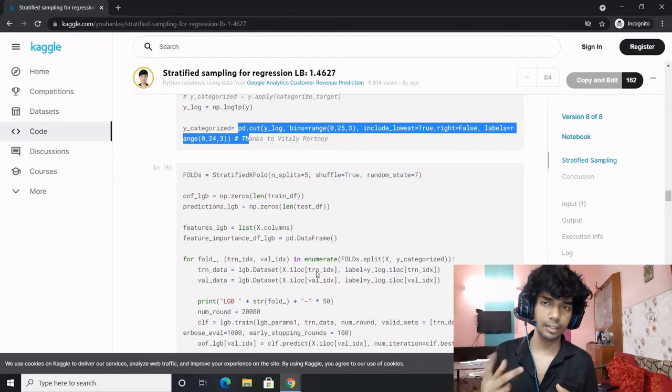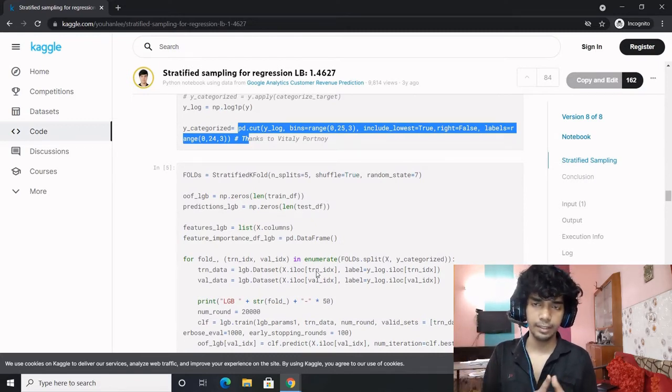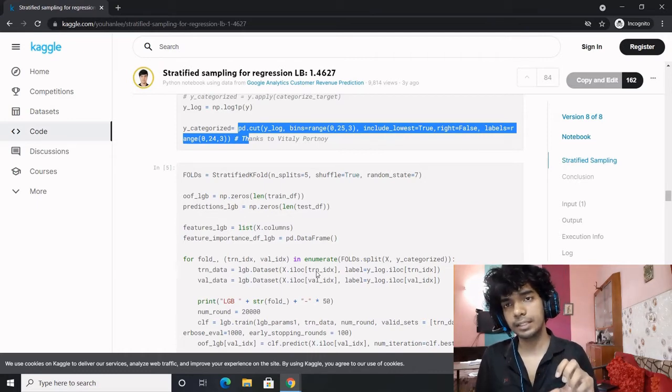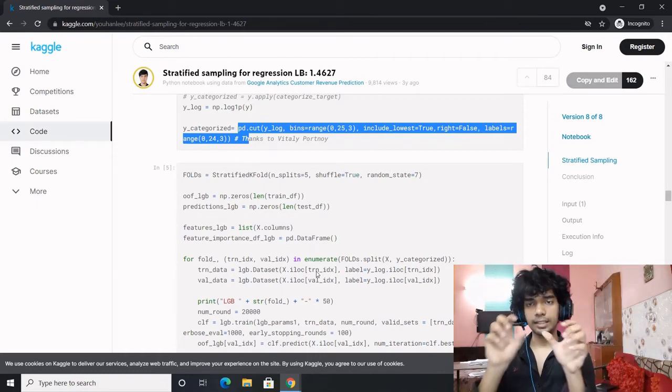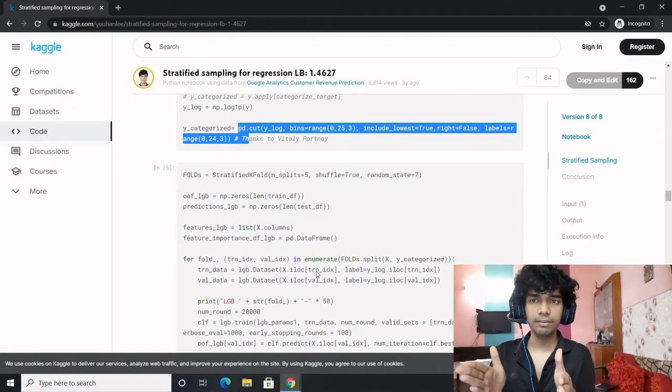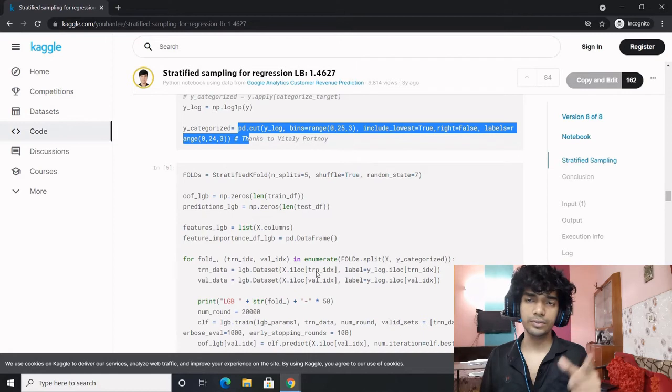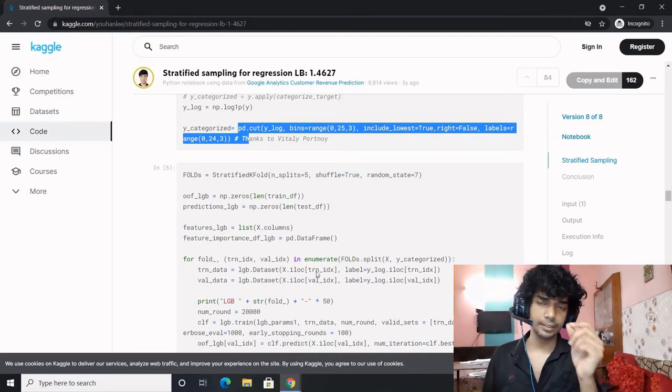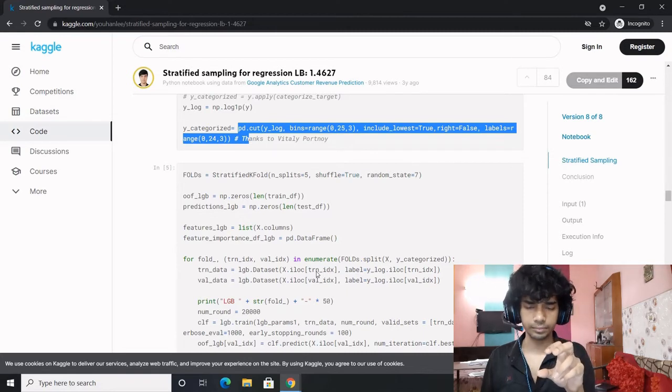We learned about 3 major techniques: undersampling, oversampling, and SMOTE. What is stratified sampling? Let's say there are 100 samples, out of which 1 to 25 were class 1, 26 to 50 was class 2, 51 to 75 was class 3, and 76 to 100 was class 4. In such a case, what we do is take the class 1.